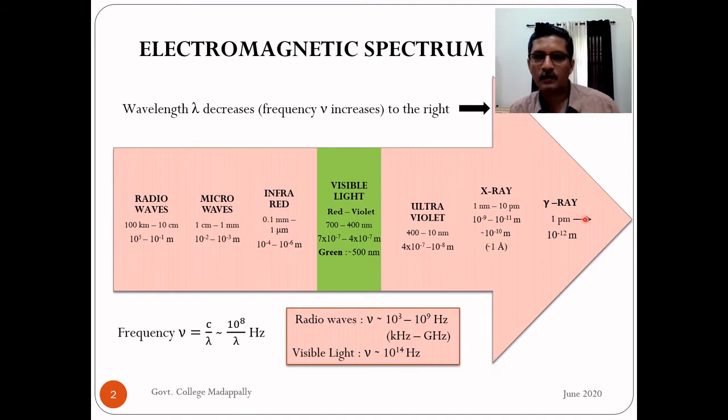Then the still lower wavelength region is the gamma ray region. The wavelength starts of the order of 1 picometer, which is 10 raised to minus 12 meter, and it can go up to very low values. Whatever be the lower wavelength beyond this, we call simply low wavelength gamma rays or high frequency gamma rays. So there is no other separate region after this. So these are the 7 major regions of the electromagnetic spectrum, and you should study this order.